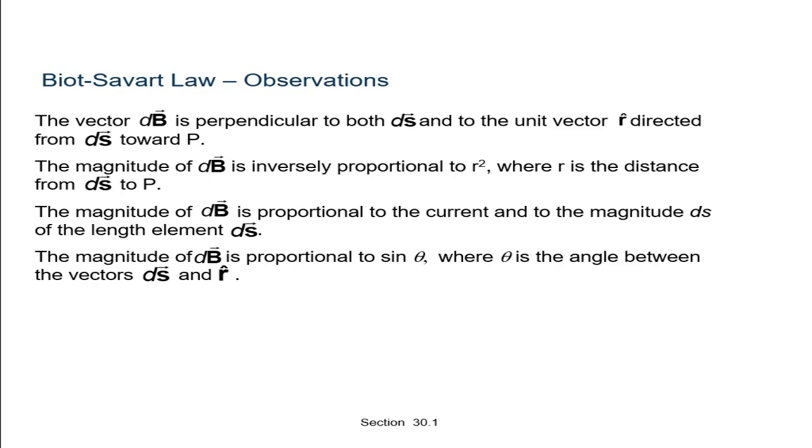Here we are discussing dl or ds. The magnitude of dB is also proportional to sine theta, where theta is the angle between the vectors ds and r.